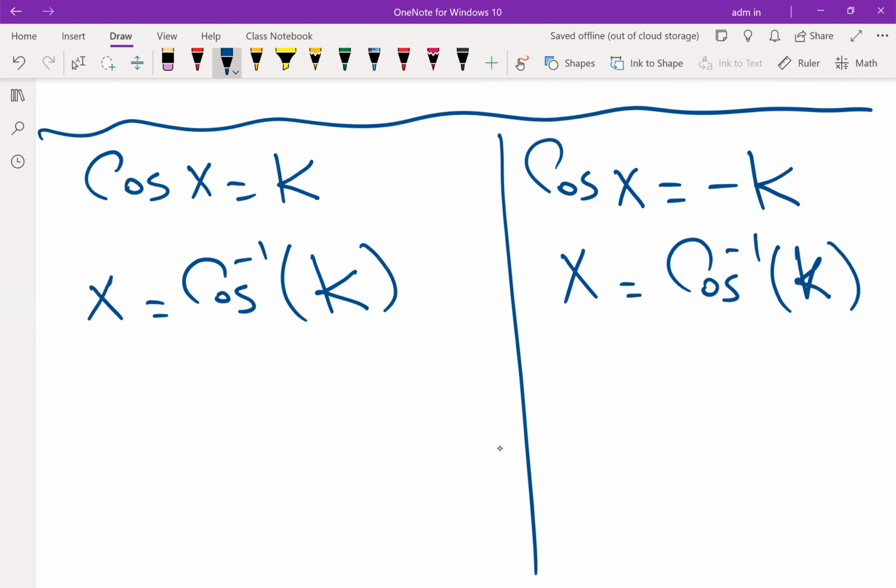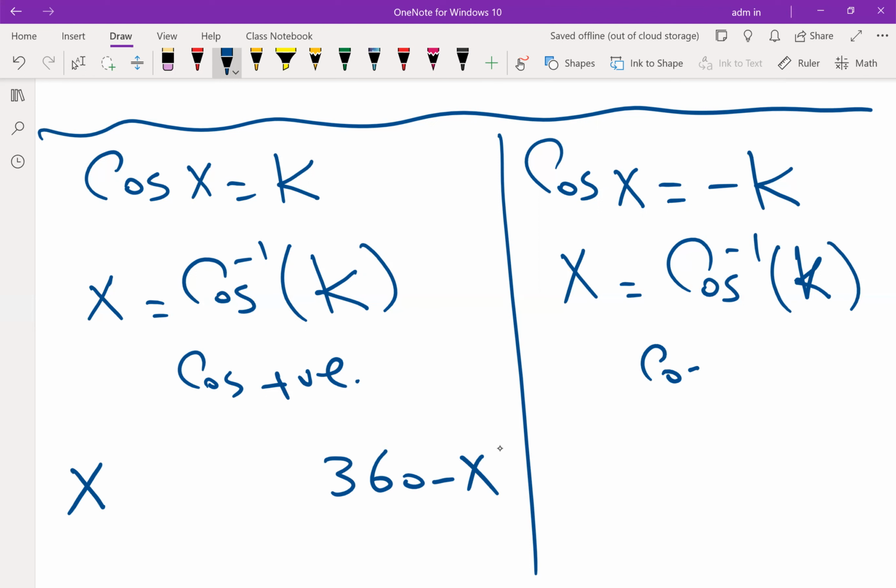Then, if cosine is positive like this case, the correct answer will be x and 360 minus x. I want you to memorize it, then I will explain from the graph why here x and 360 minus x is accepted, and why sometimes 180 minus and 180 plus.